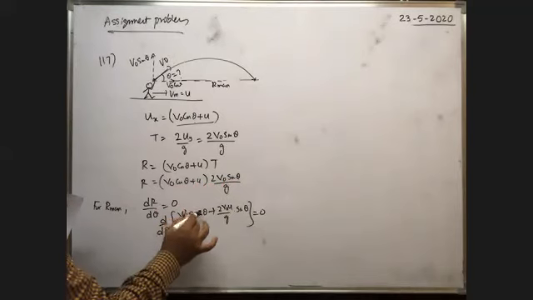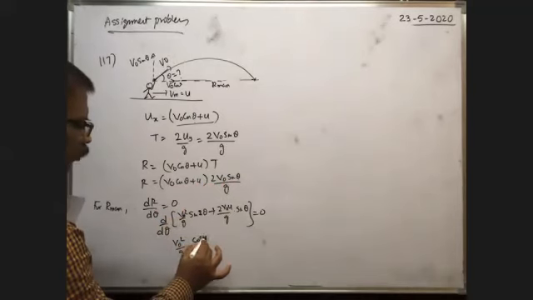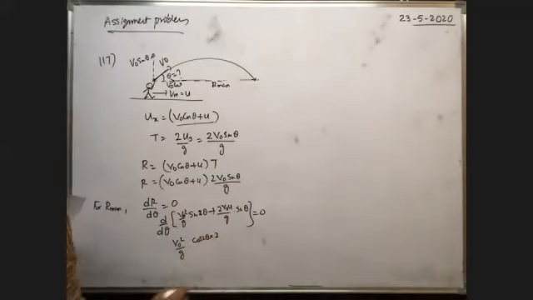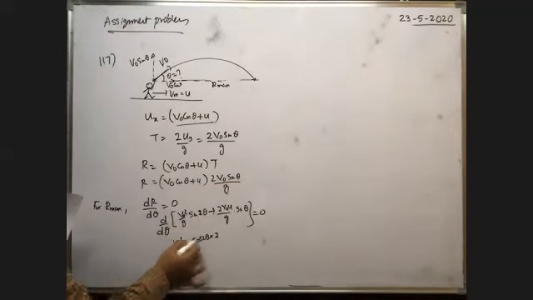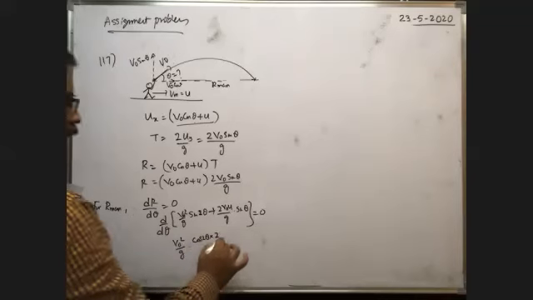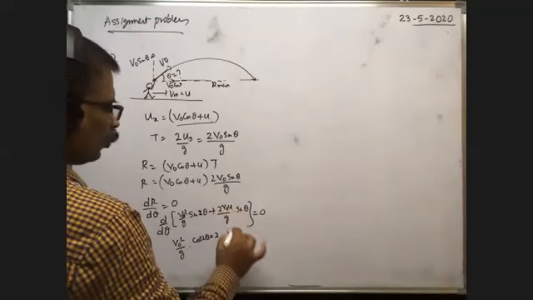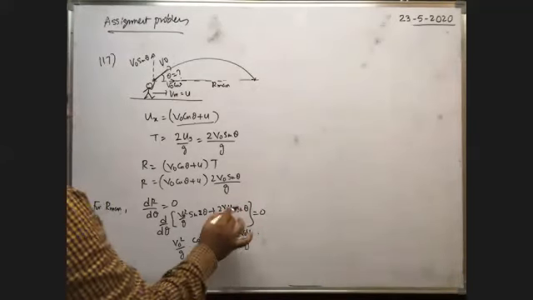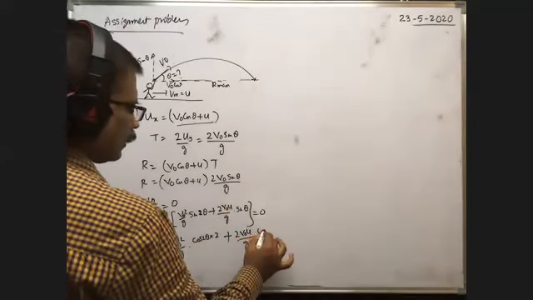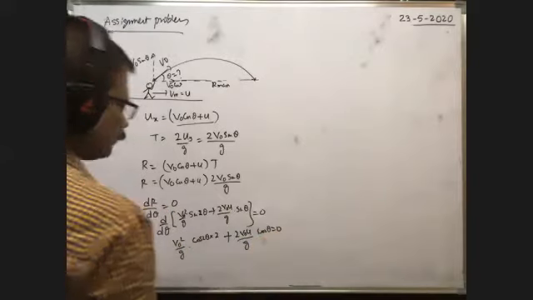When you differentiate sin 2 theta, you will get cos 2 theta into 2, because 2 theta is there. We are differentiating with respect to theta only, that's why you need not write d theta by d theta. Plus 2 v naught u by g is constant, into, when you differentiate sin theta, you will get simply cos theta. That is equal to 0.